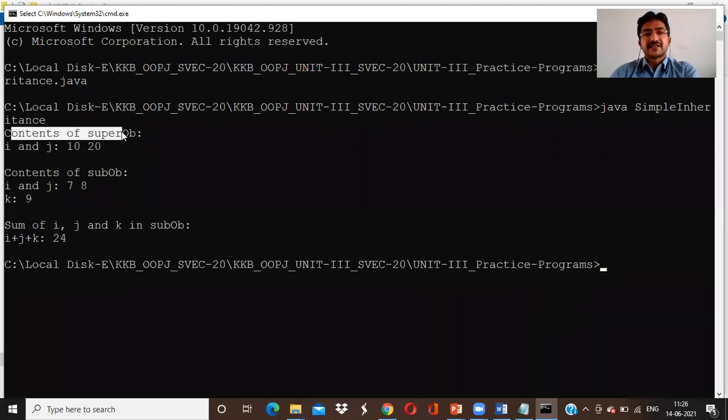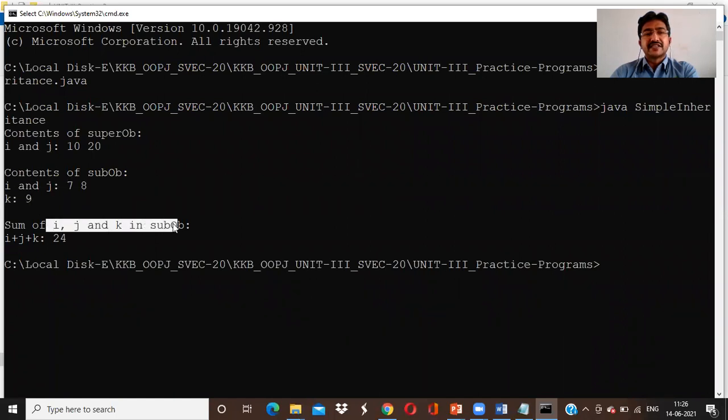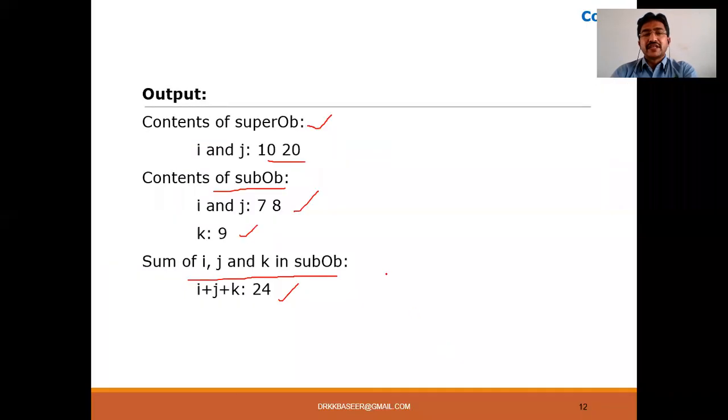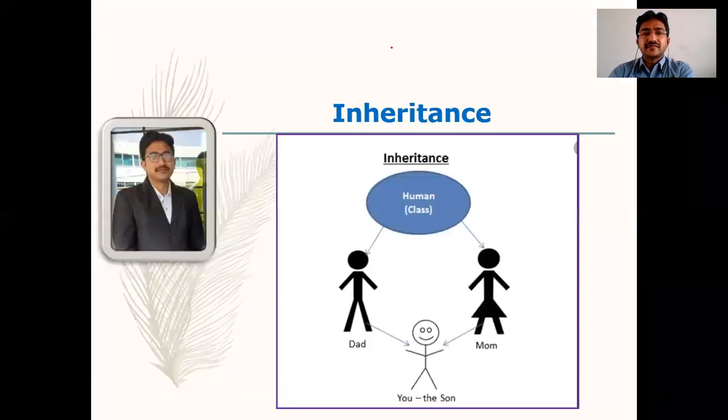See, the superclass content is 10, 20, the subclass content is 7, 8, and K is 9, and the sum of I and J in the sub object is 24. Like this, the program code will be there. Okay, so that's about the inheritance concept over here.